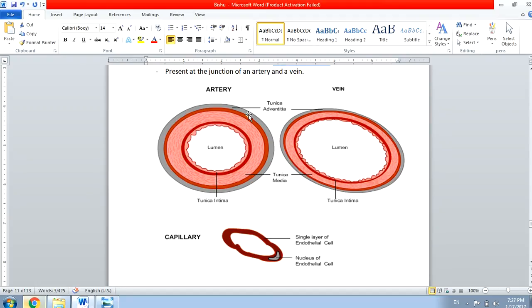Just to compare, you can see in artery the outermost layer is tunica adventitia. Adventitia is also called tunica externa. The middle layer is tunica media. Here also tunica media is there. Remember, tunica media is narrower in vein while it is wider in artery. Tunica media is highly elastic in artery but not in the case of vein. And the innermost layer is tunica intima, which contains the squamous cells or endothelial cells. Here also you can see tunica intima. Remember, lumen of artery is narrower than veins.